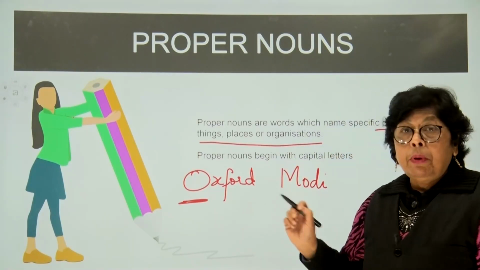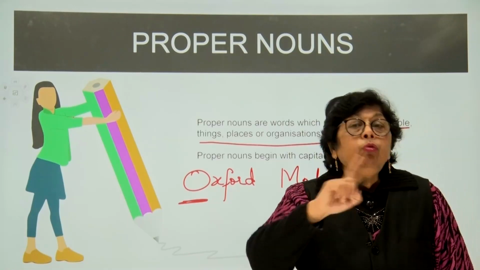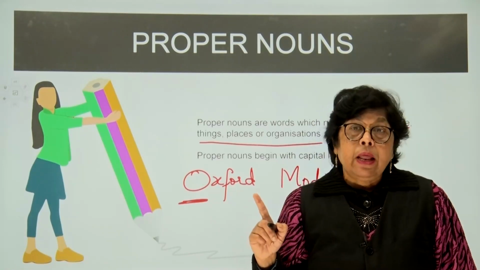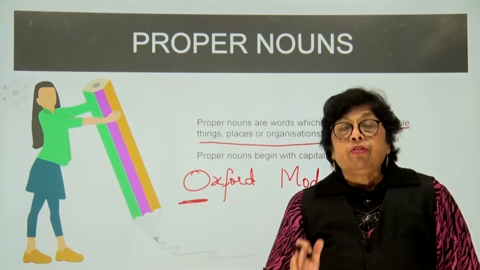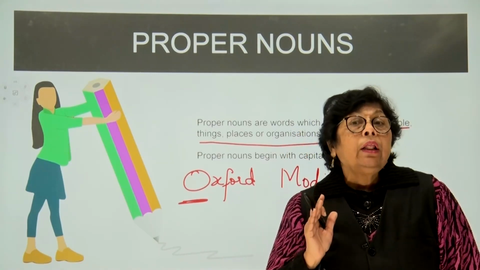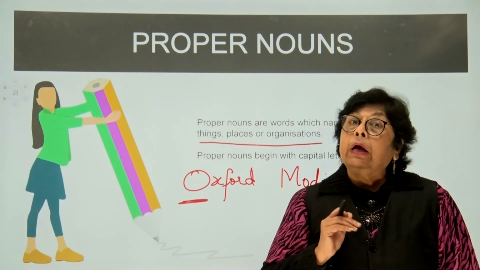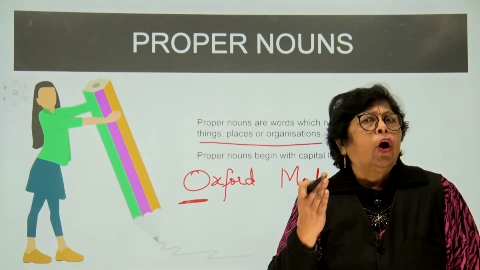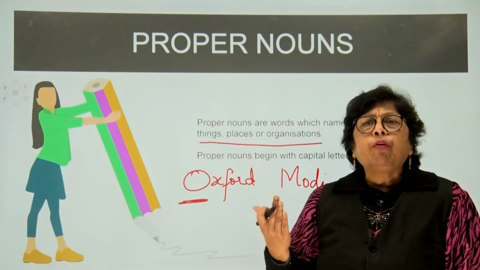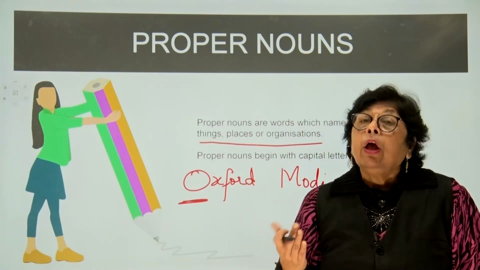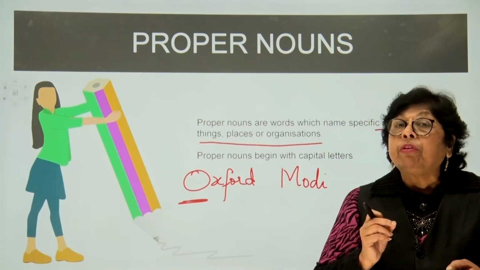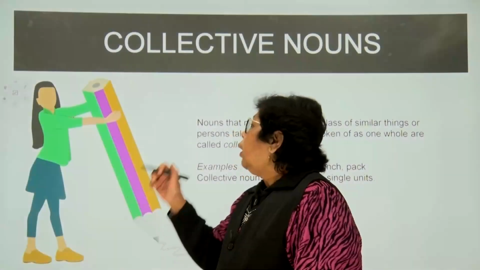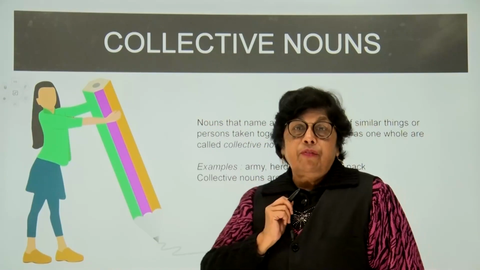Now, one thing, remember, a common noun does not need a capital letter, but a proper noun, wherever it is placed in a sentence, requires a capital letter. Your name, my name, the names of your friends, the names of your cities, all these need to be written in capital letters.